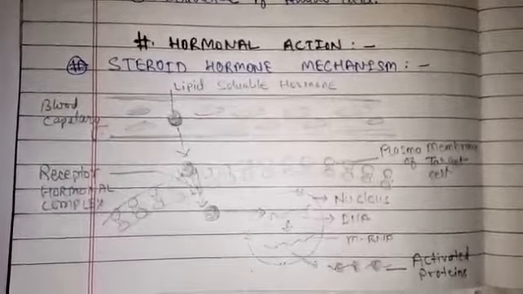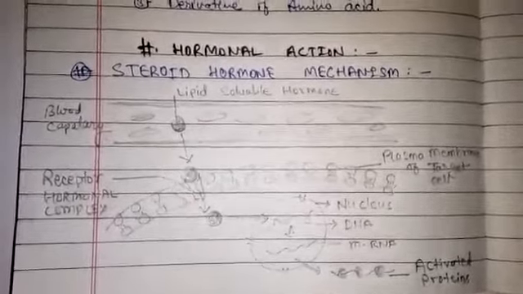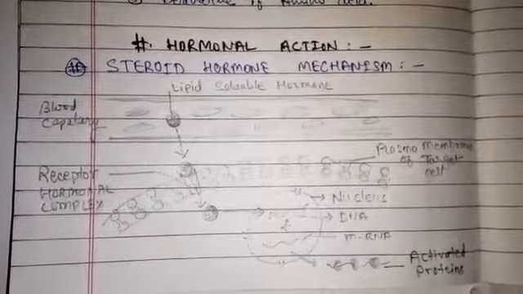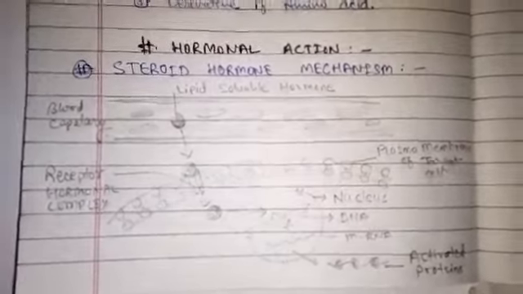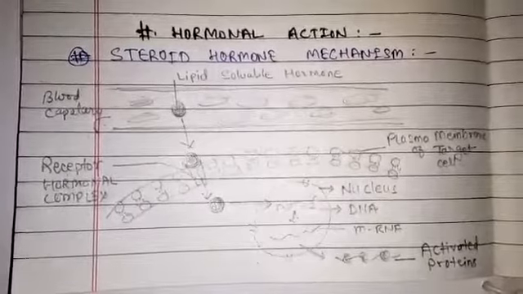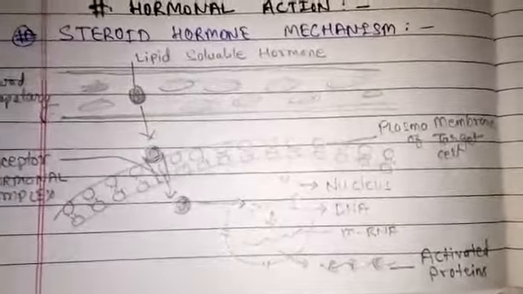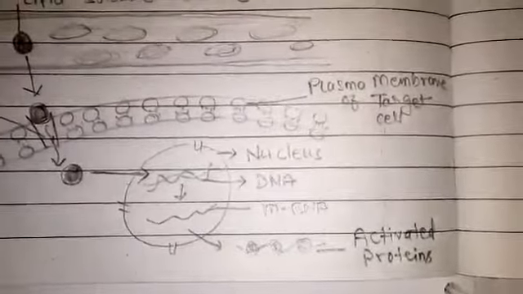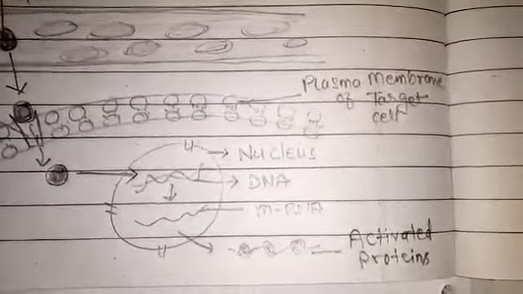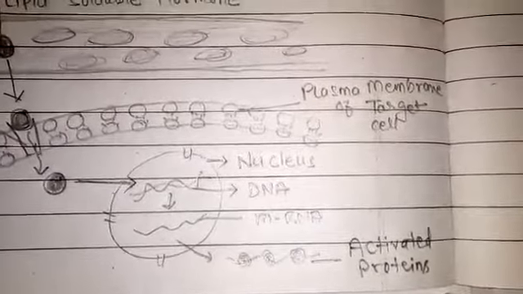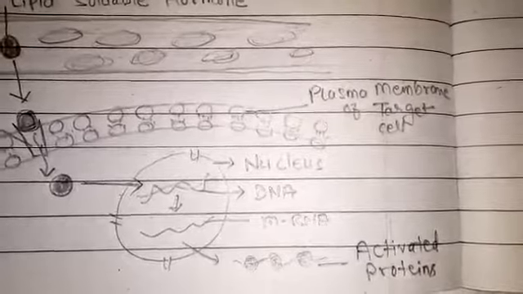They can move freely into the nucleus, where the hormone or the hormone receptor complex causes a change in the gene activity. This increases transcription or mRNA formation, which leads to an increase in protein production within the cell.